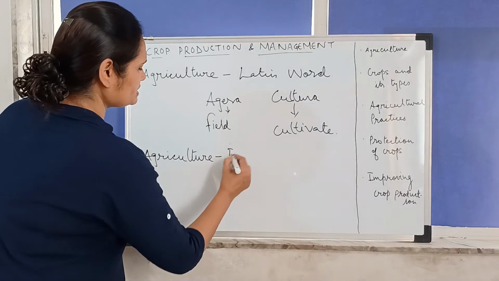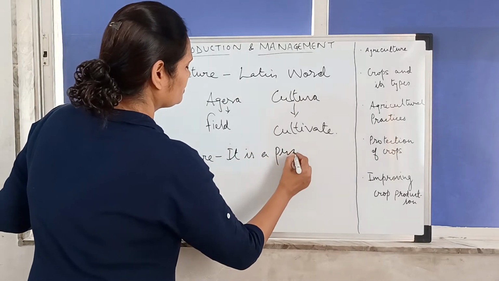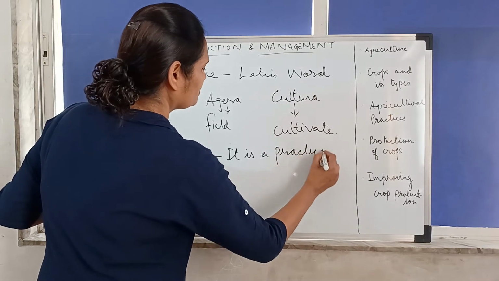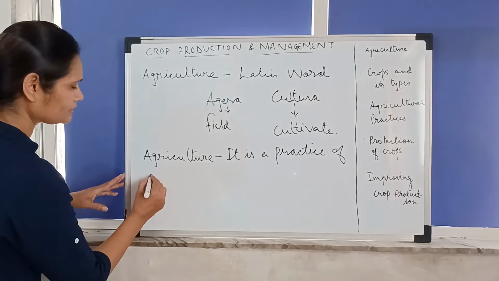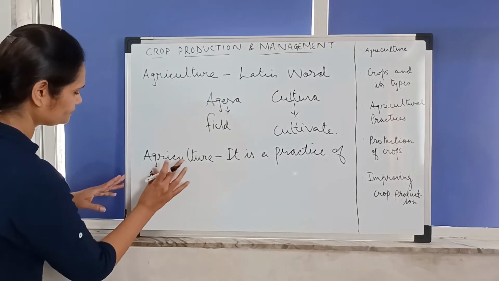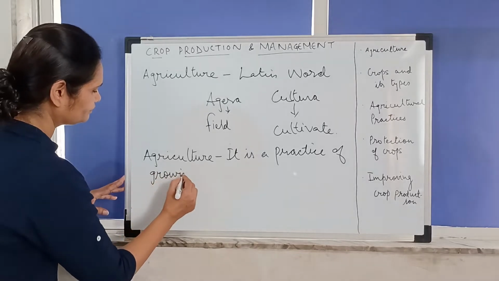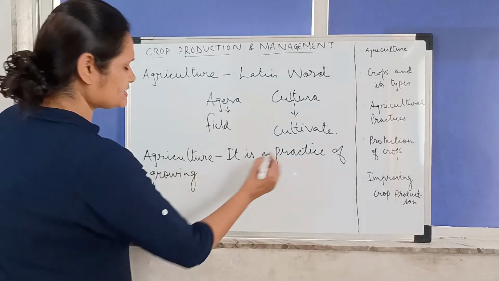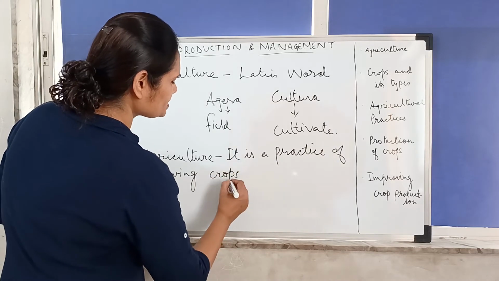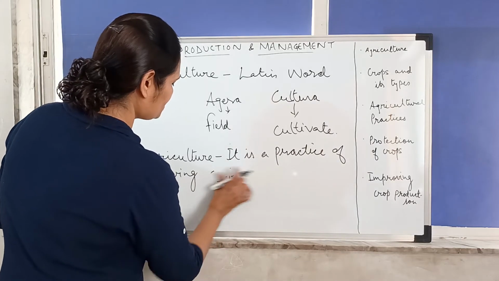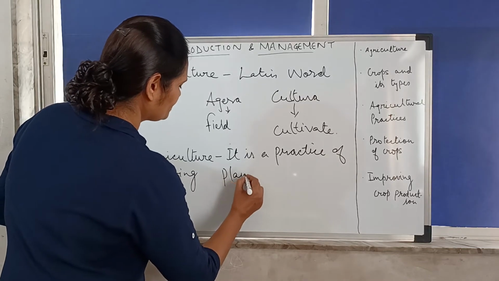Now what is agriculture? It is a practice of growing crops, or we can even mention growing plants rather than crops.